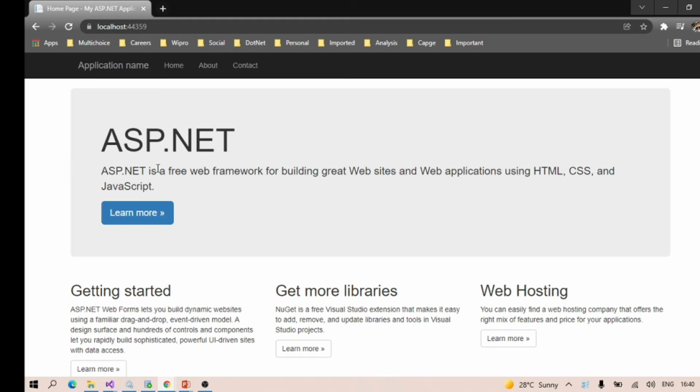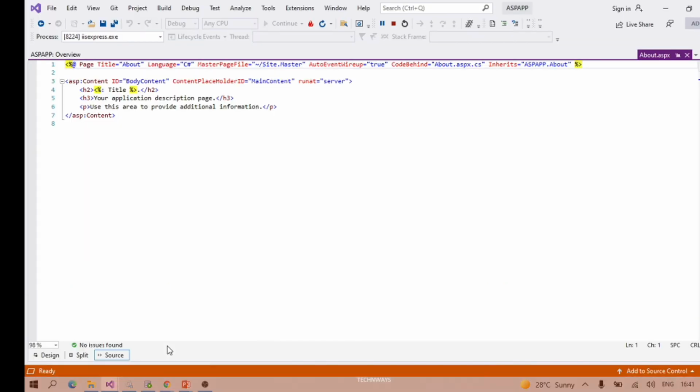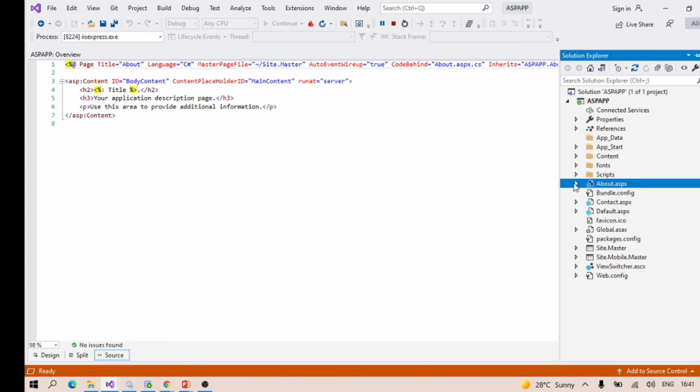See, when the first time we create the application and load it, it will look like this. If you want to change something like the backend, the theme, the controls, the menus, you can start editing based on that. But when you first create the application, you only get a few pages: the default home page, then the about page, then the contact page. So these pages are present there. If you want to see whether this is your application or not, you can go here, and this is the about page.